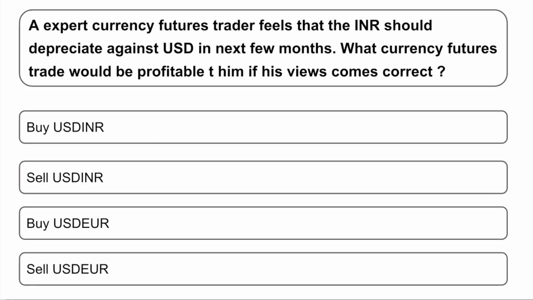An expert currency future trader feels that INR should depreciate against USD in the next few months. What currency future trades would be profitable if his view comes correct? So basically he is thinking that the INR will depreciate against the USD. So what trade should he be doing? Basically he should go for the USD INR trade, because then he is buying the USD as compared to INR, and he is expecting that the INR is going to be depreciating.